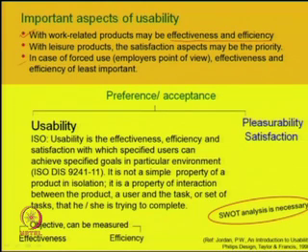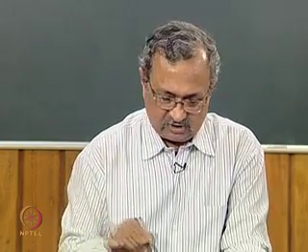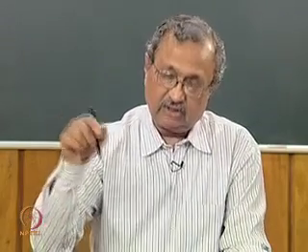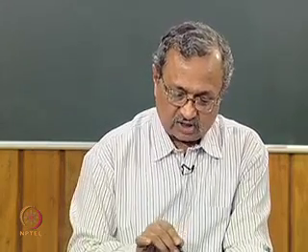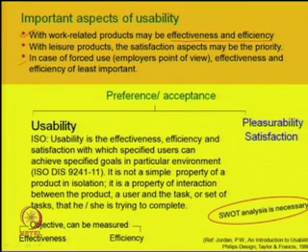In case of forced use with a compulsion, from the employer's point of view, the effectiveness and efficiency are least important. It means there is a compulsion, you have to work in that context, you have to use that design. So there, system effectiveness and efficiency is least important, because the viewpoint is from employers. But from an employee's or user's point of view, if it is a work related product, effectiveness and efficiency should get